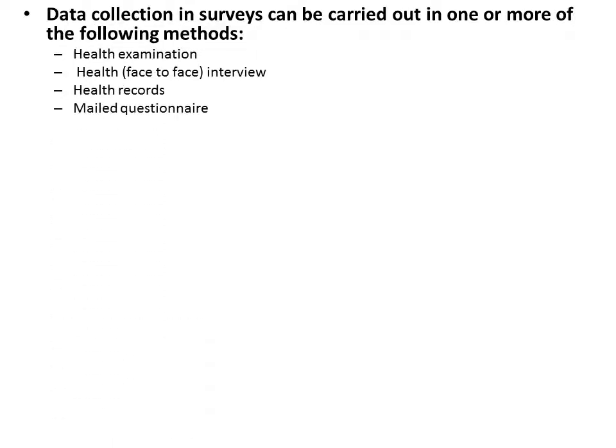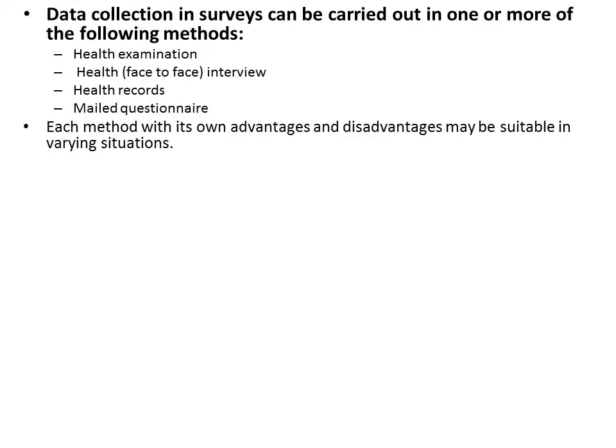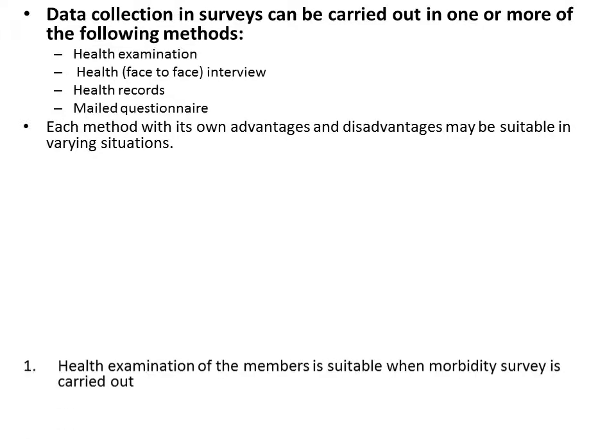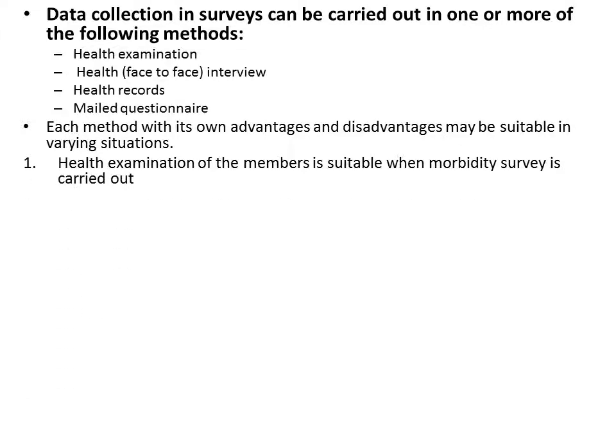Data collection in the surveys can be carried out by one or more of the following methods: health examination or lab investigation, health interview, checking the health records, and mailing the questionnaire to the sampled people. Each method has its own advantages and disadvantages and may be suitable in different conditions. For example, health examination of the members of the sample is suitable when a morbidity survey is being carried out. And in this, the survey team will obviously include doctors, lab technicians, etc.